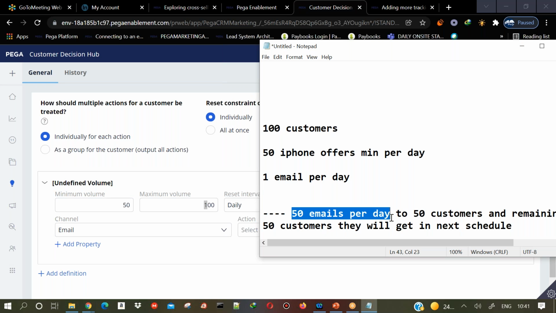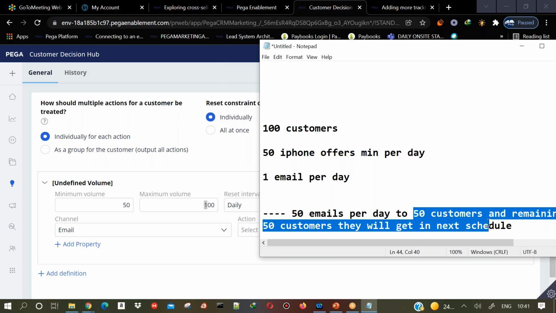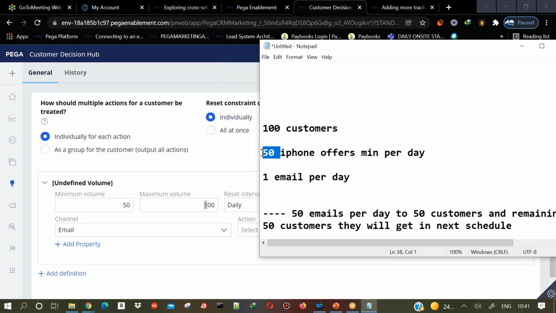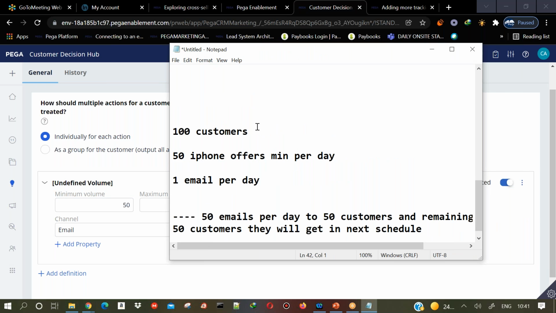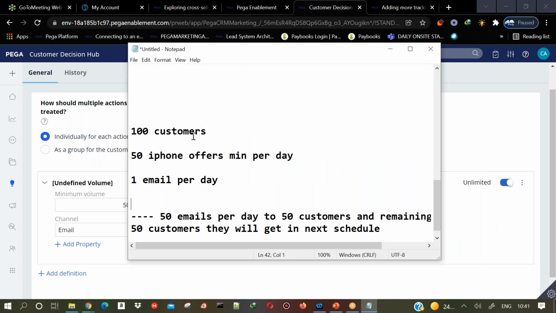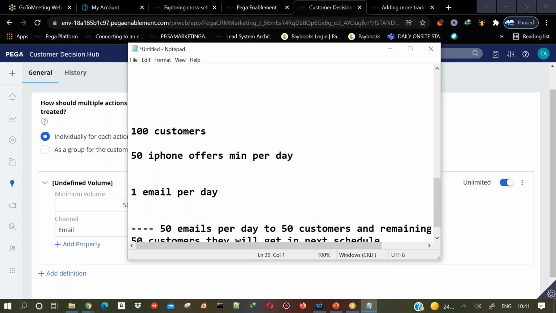We are sending only 50 emails to 50 customers, one email per customer, and 50 offers we are able to see. Since it is saying 100, but we have one email per day, so you can send 100 also, right? I'm saying minimum 50. Let us say I'm giving maximum 70.